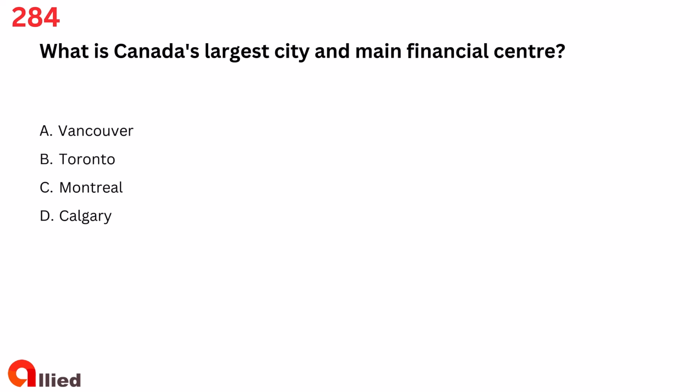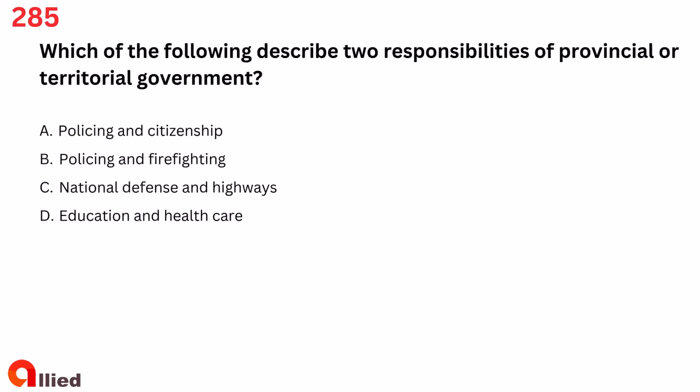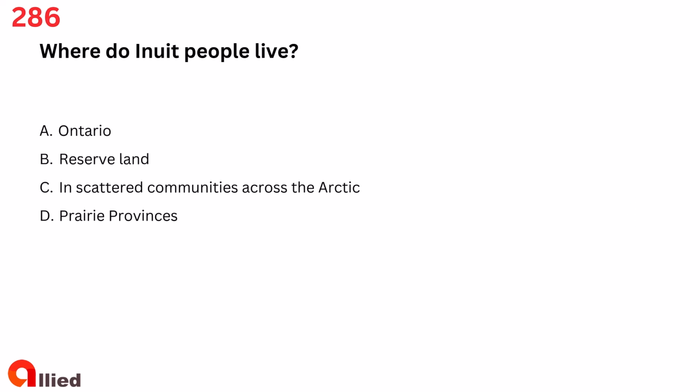D. Calgary. The answer is B. Toronto. Question 285. Which of the following describe two responsibilities of provincial or territorial government? A. Policing and citizenship. B. Policing and firefighting. C. National defense and highways. D. Education and healthcare. The answer is D. Education and healthcare.